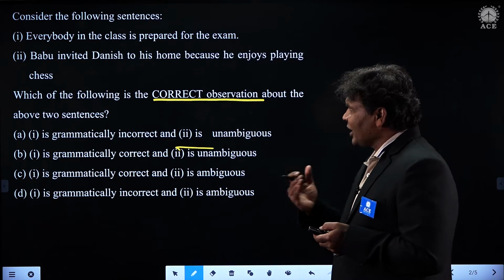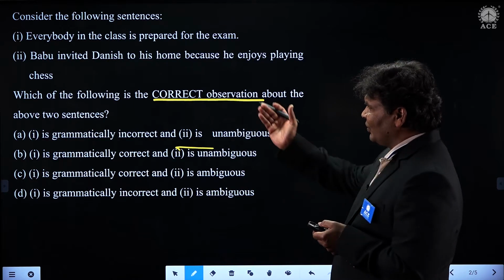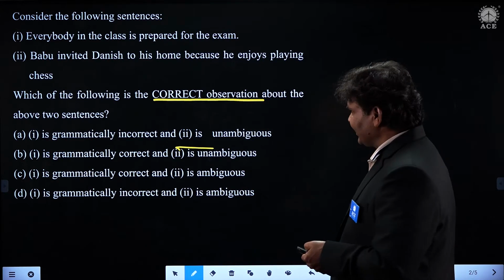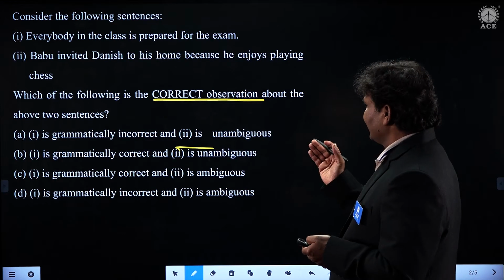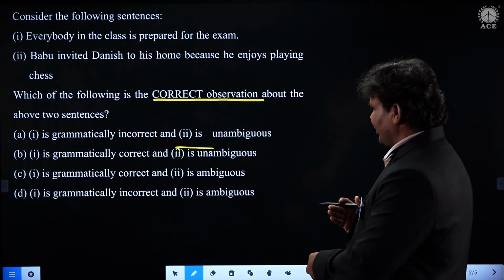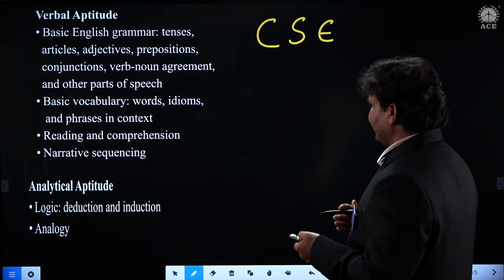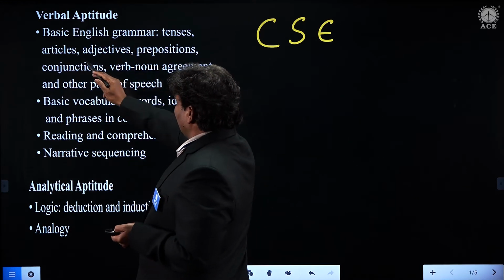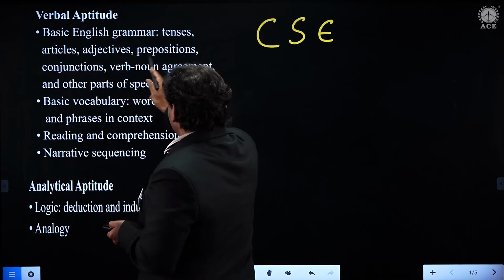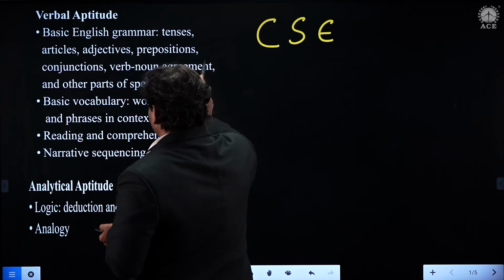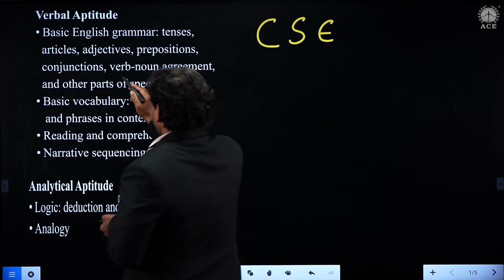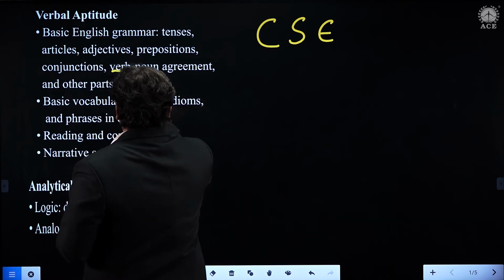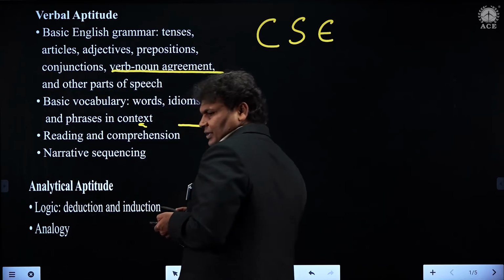When we talk about the grammar, students, look at the word everybody. If you look into grammar, you see tenses, article, adjectives, prepositions, conjunctions, verb, noun, agreement. You see something we call verb, noun, agreement.